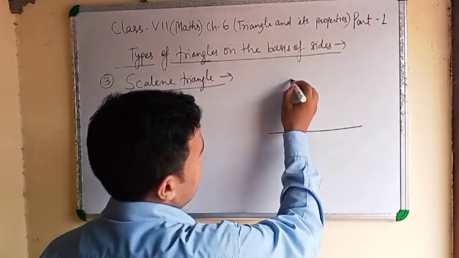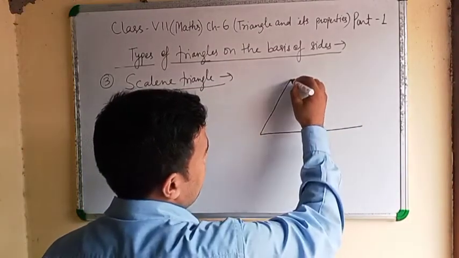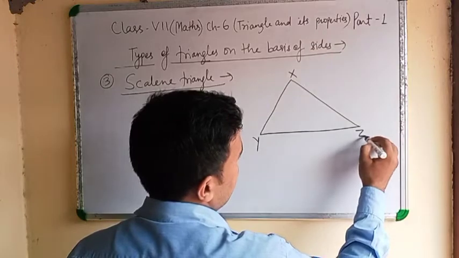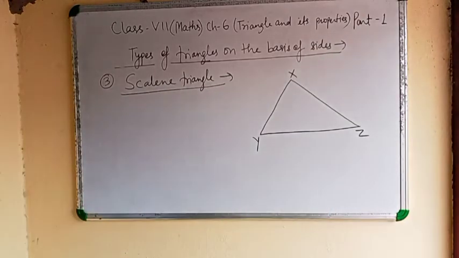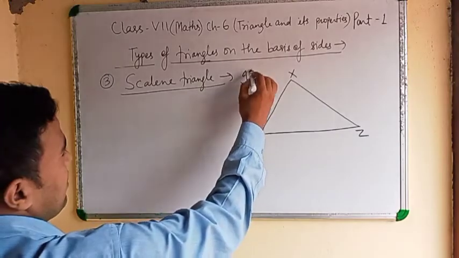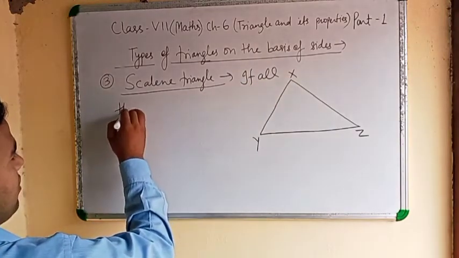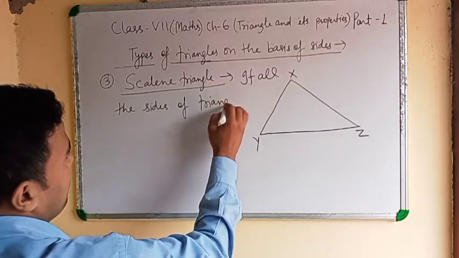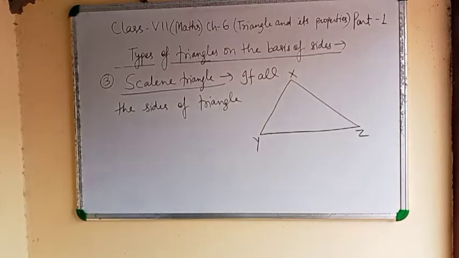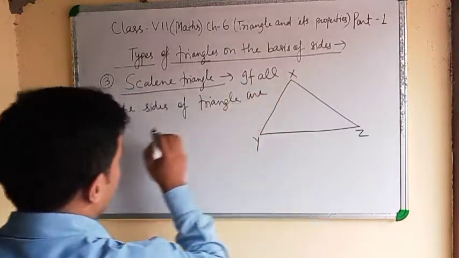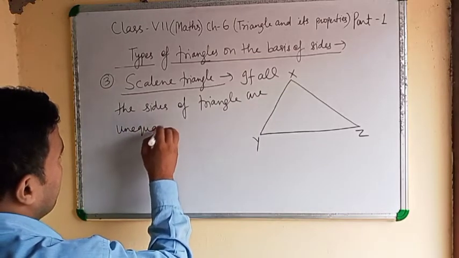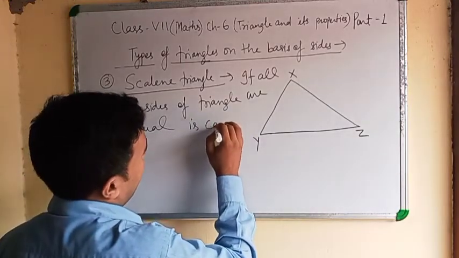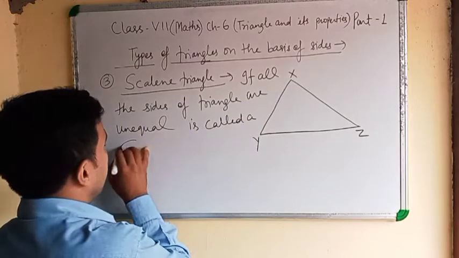Scalene triangle means if in any triangle there is no equal side, that is, if all the sides of a triangle are unequal, it is called a scalene triangle.